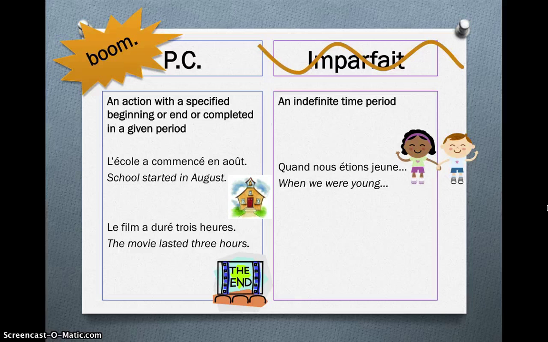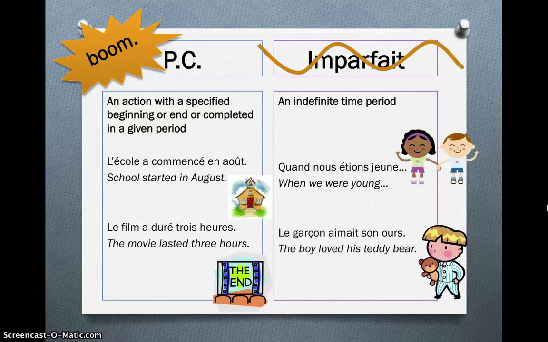However, the Imparfait describes an indefinite period of time. Quand nous étions jeunes, when we were young. I didn't give you the exact amount of time, but just in general, when we were young. Another example, le garçon aimait son ours. We don't know for how long he loved his teddy bear, but in the past, for an indefinite period of time, he loved his teddy bear.